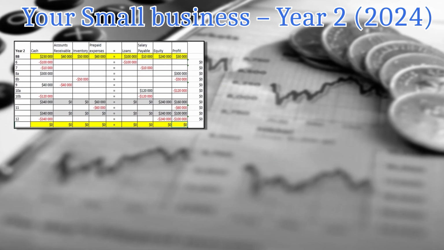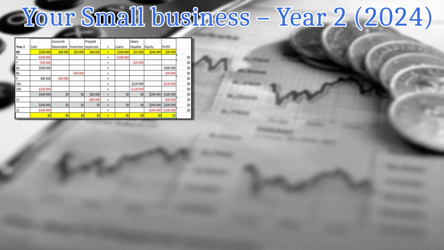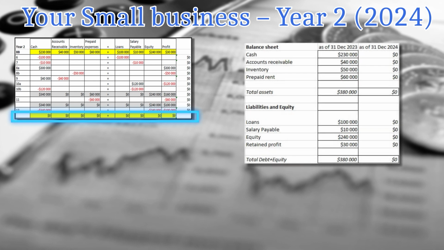Let us make our financial statements for the second year, for 2024. The easiest one is the balance sheet. As you can see, since we are liquidating the company, in the end it doesn't have any assets, it doesn't have any liabilities, so there are all zeros. So in order to make our balance sheet, we take the balance sheet for the previous period. That's the first number.